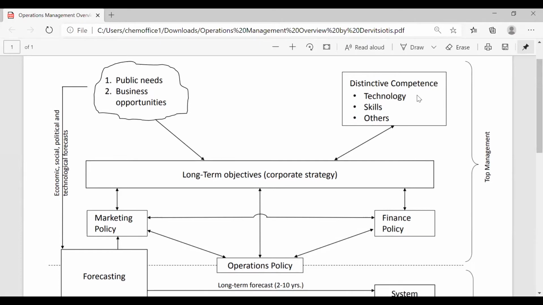I hope you're able to connect, although in this representation, it's a bit limited. Are you able to connect this distinctive competence with the strengths that we had seen and discussed? At least do you see some of the resources reflected? At least two of them.